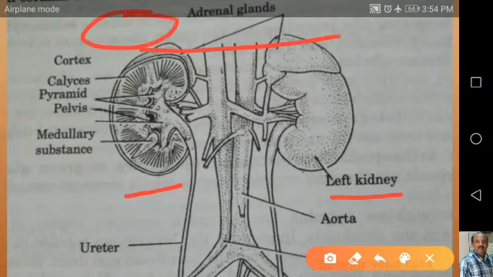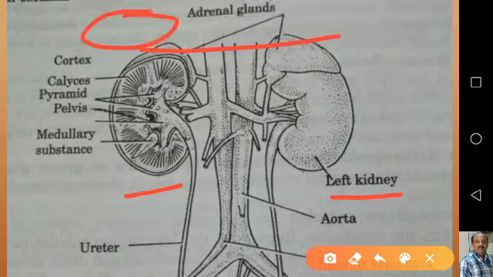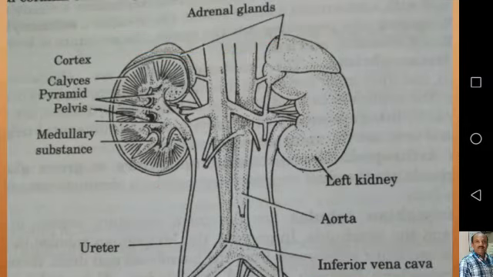Here the liver is present. Now here you can see the cut portion of the kidney. Inside, we can see the blood vessels and ureters. The ureter is coming out and blood vessels are entering.